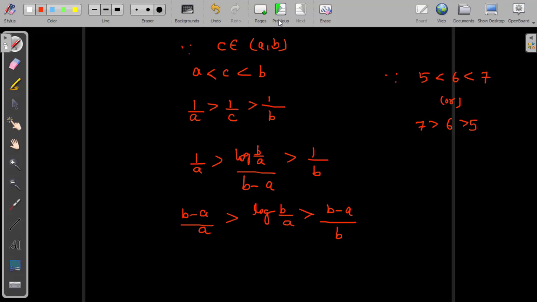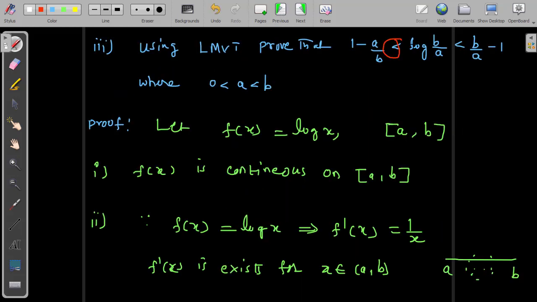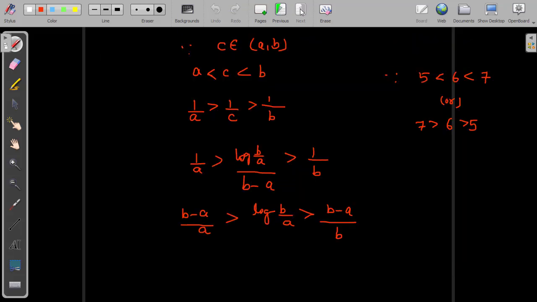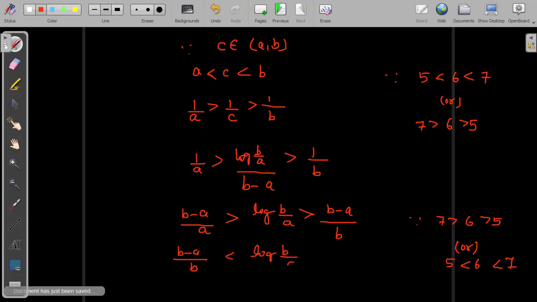But we need to prove the result in terms of less than inequality, and right now we have greater than inequality. So what to do? Again recall this rule. For example, 7 is greater than 6 is greater than 5, the previous example. This is the same as 5 less than 6 less than 7. Change this term to the first term. So B minus A divided by B is less than the middle term, which stays the same, and again less than B minus A divided by A.